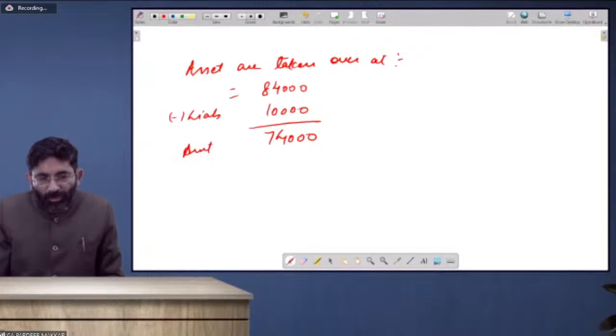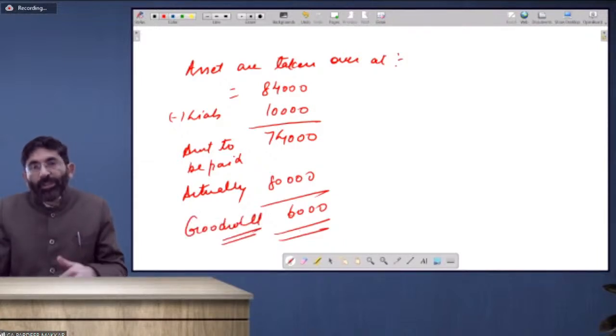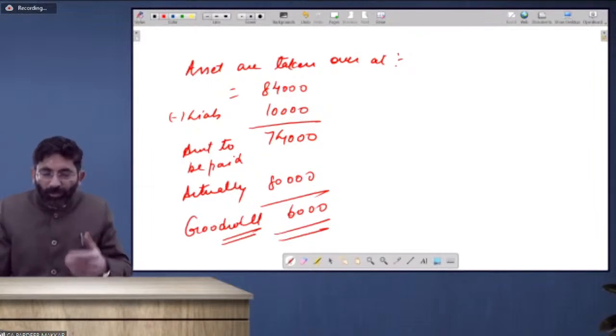Amount to be paid. But actually he has taken over the business at which value? Actually the payment is 80,000. So first of all, calculate the difference, that is 6,000. This is called goodwill, because whatever extra is paid by the purchaser to the seller is called goodwill.